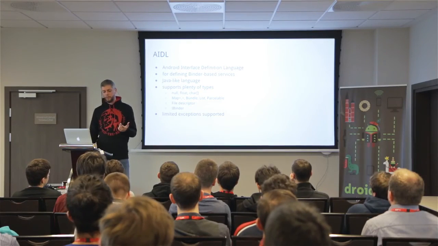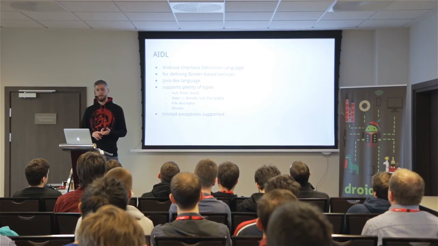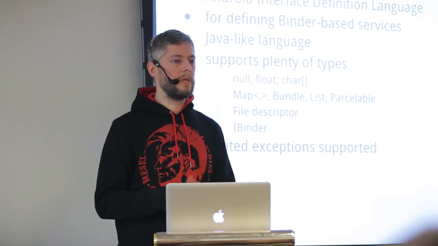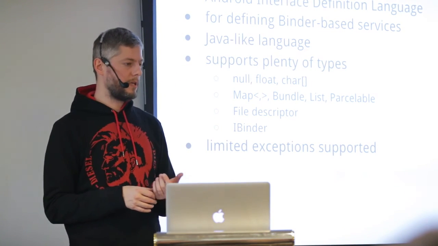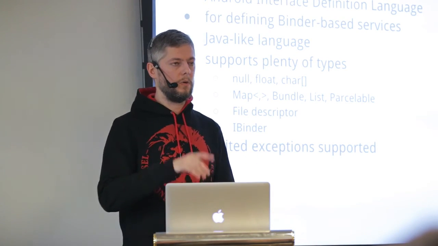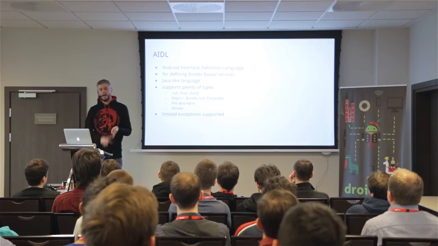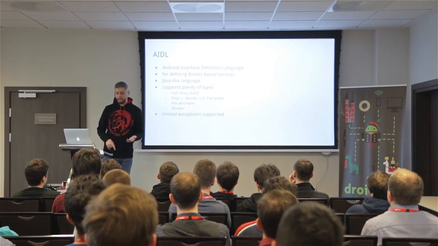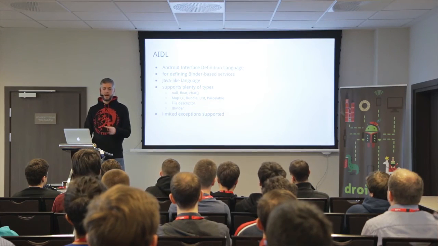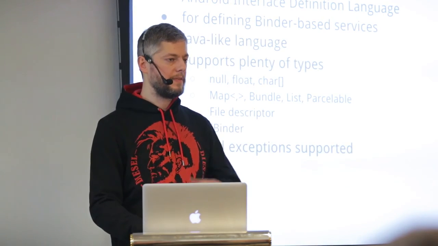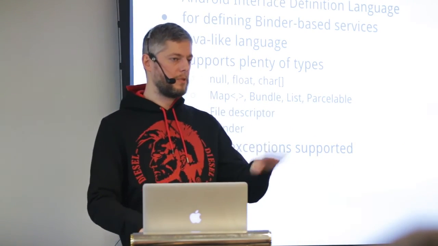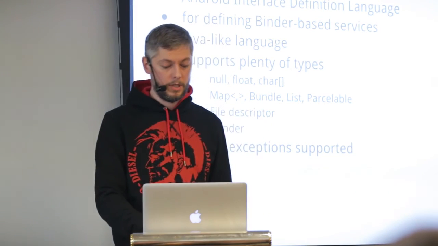And what's funny, with intents or messenger, very simple types are supported. And if we go with AIDL, we can use all the power of binder. So we can pass null, floats, arrays, list, IBinder, and then even file descriptor if we care. There is a problem with passing back exceptions. So if I have a service, I cannot throw a random exception. I just have to throw like 4 kinds of exception. Luckily for us, there is null pointer exception included.